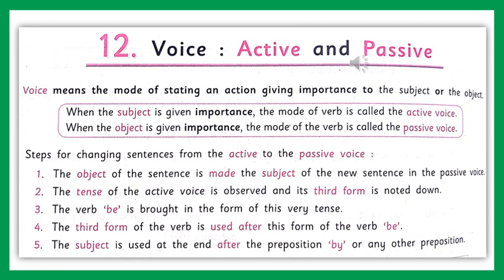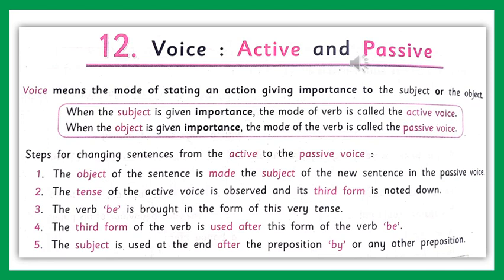In this chapter, mainly we will see about the passive voice, because we know what active voice is. In the previous chapter, chapter 7, we have seen what active voice is. Active voice means the normal sentences where we give importance to the subject. The normal tense that we have seen is in active voice. Voice means the mode of stating an action giving importance to the subject or the object.